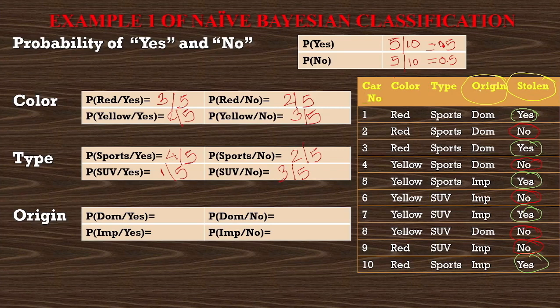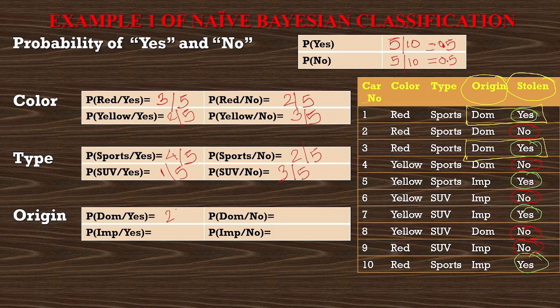We have to find the probability of yes and no for origin attribute also. So just check these two columns now, origin and stolen. So there are two types of origin, dominant and imported. So I have to find first dominant car which are stolen. So just check the dom keyword inside origin and the yes keyword inside stolen. So dominant and it is stolen. One entry. Then again we have a dominant car. It is stolen. Second entry. So there are only two cars which are dominant and they are stolen.